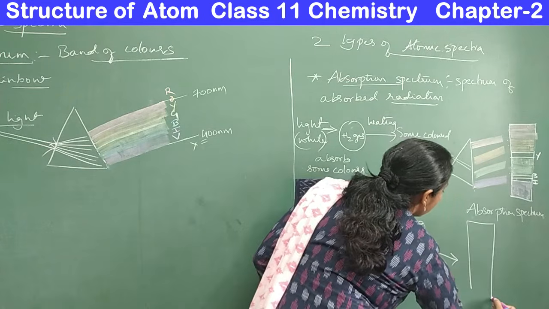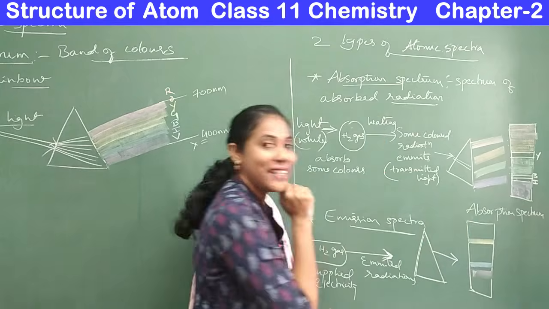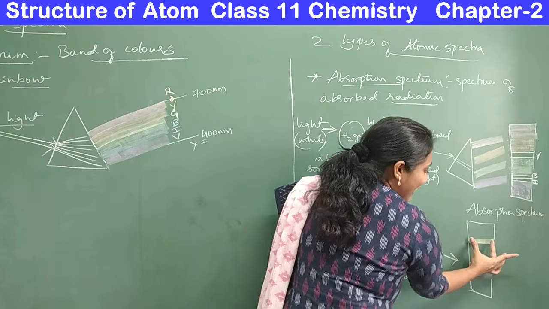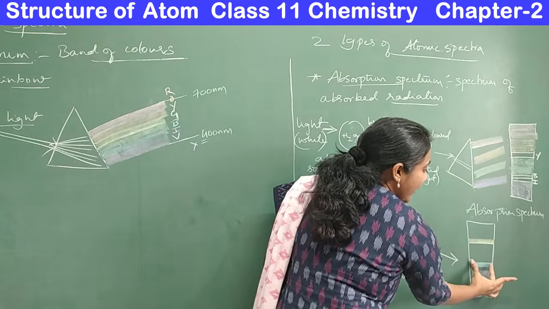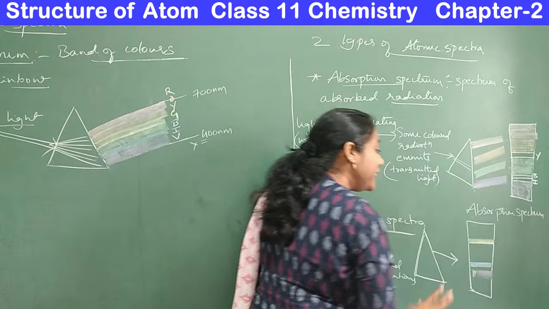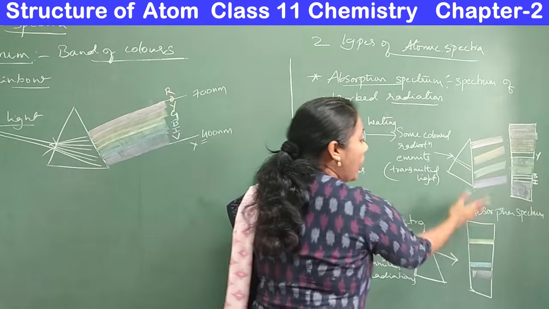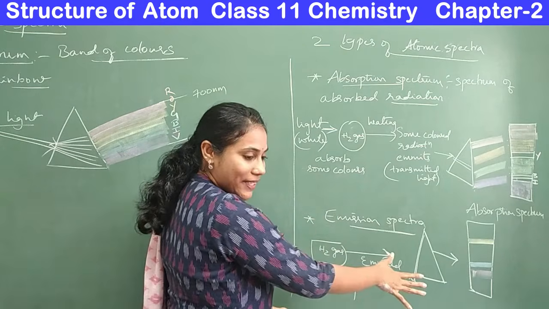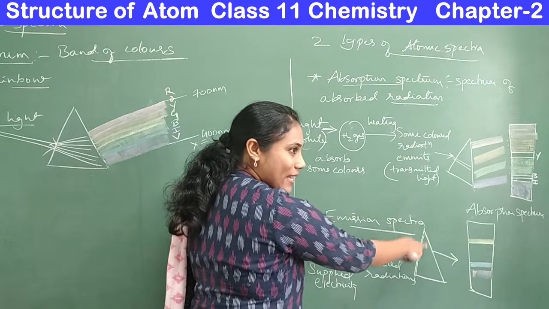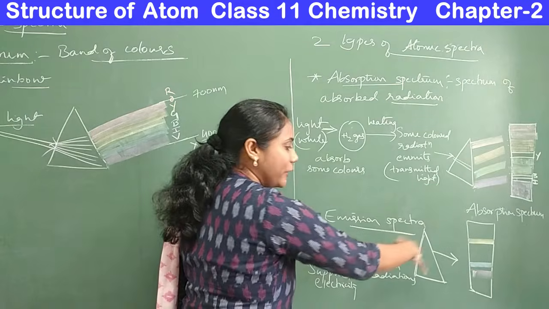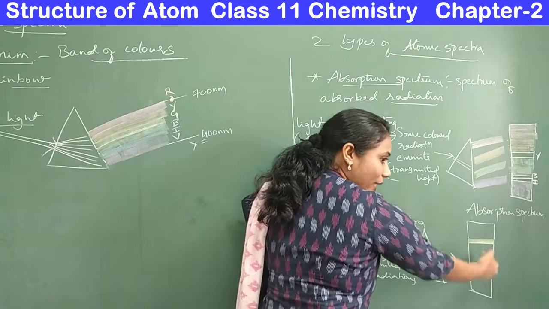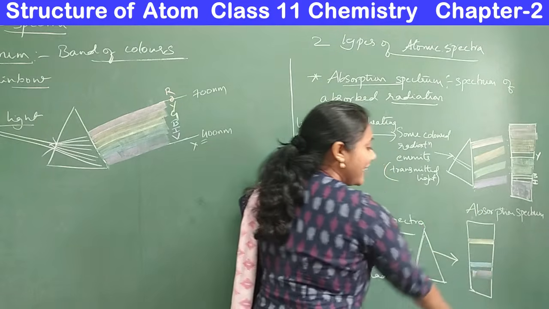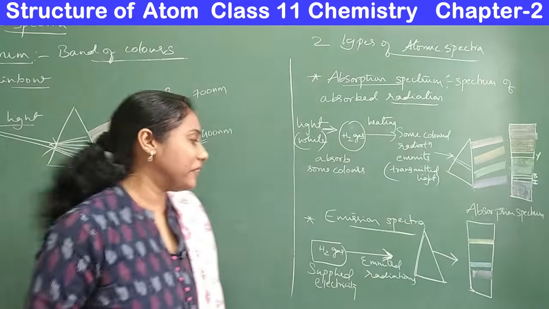Something like this. How does your spectrum look here? What are the colors you have observed here? You will get a yellow line. You will get a blue line and you will get an indigo line. So all remaining colors are missing. Whenever you heat hydrogen gas, it will emit some radiation. When you pass it through a prism, it will split and you get colors. When you record those colors on a photographic plate, this is how colored lines with a dark background appear.